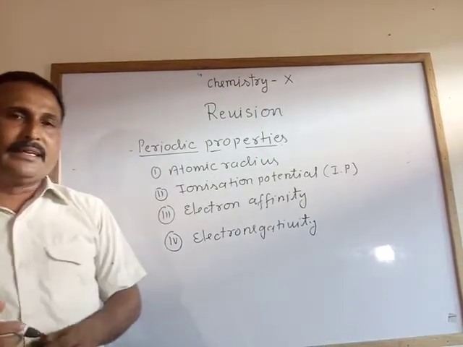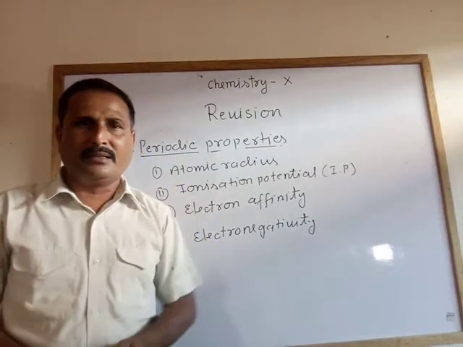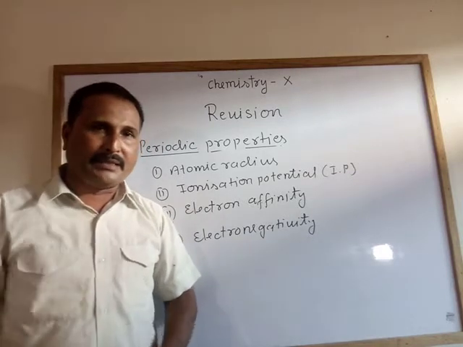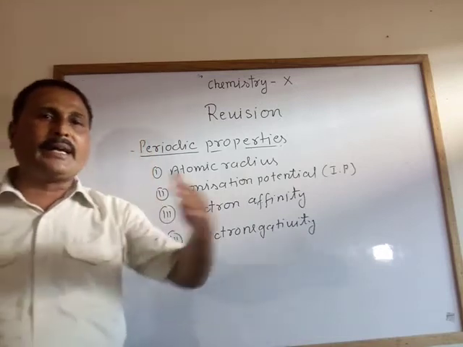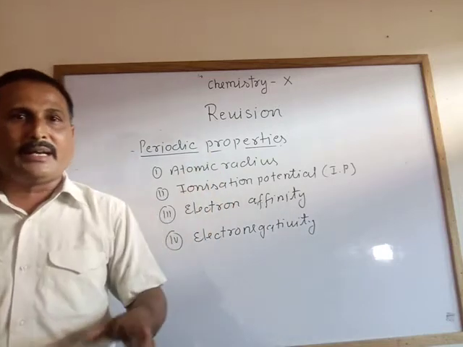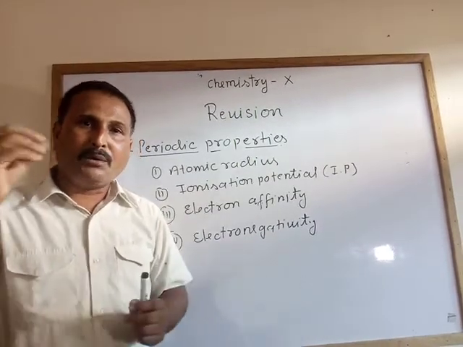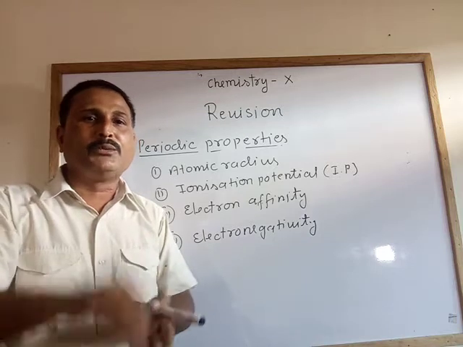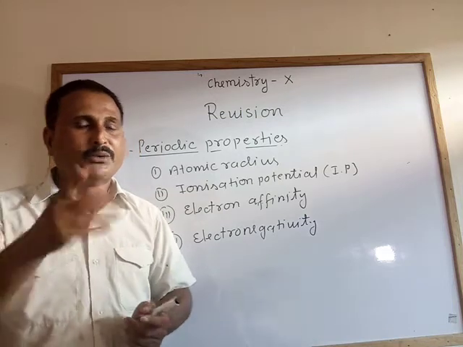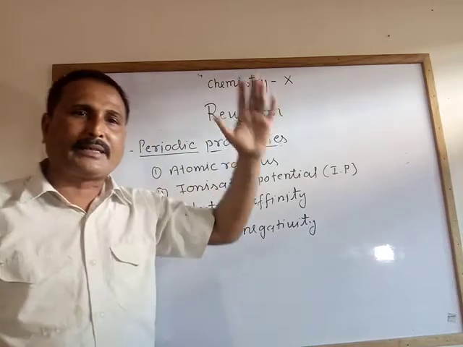Mendeleev arranged the elements in increasing order of atomic weight. The total number of protons and neutrons present in the nucleus of an atom is called atomic mass or atomic weight. Only the total number of protons present in the nucleus is called the atomic number, and protons and neutrons are commonly called nucleons. You know this. So Mendeleev arranged the elements in increasing order of atomic weight.